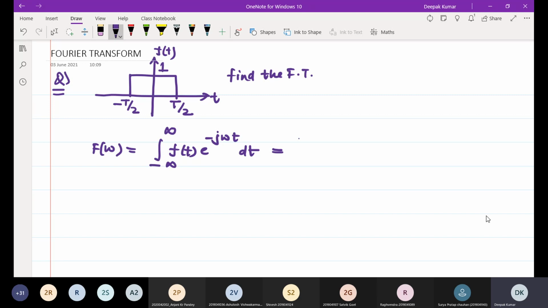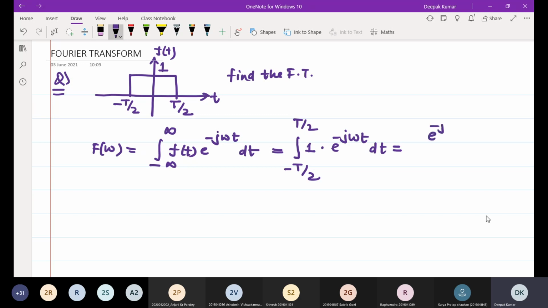Here f of t is limited in time, so your integration limit will change from minus T by 2 up to T by 2, and amplitude is 1, e to the power minus j omega t dt. If you solve this integration, what you will find?